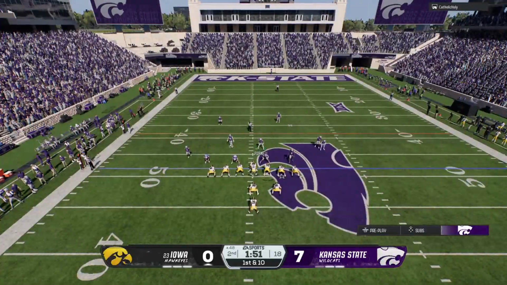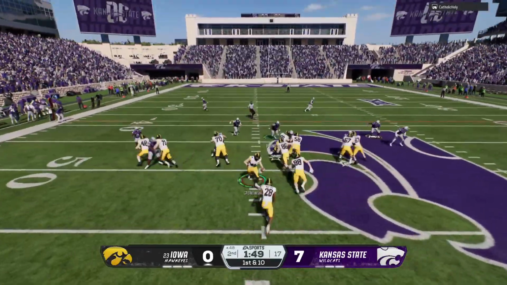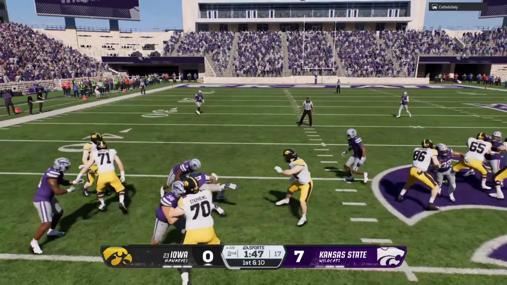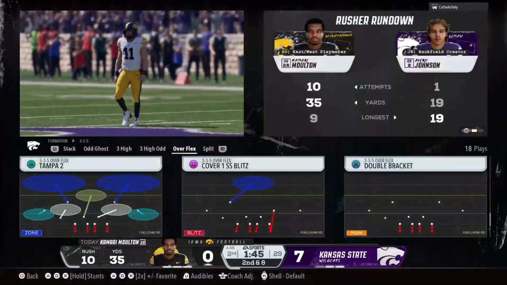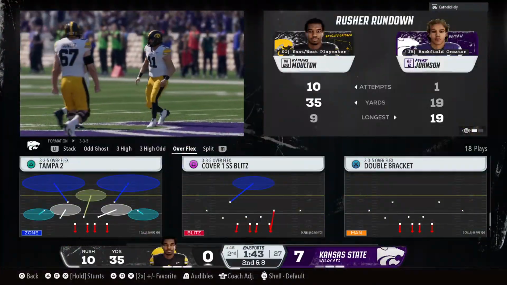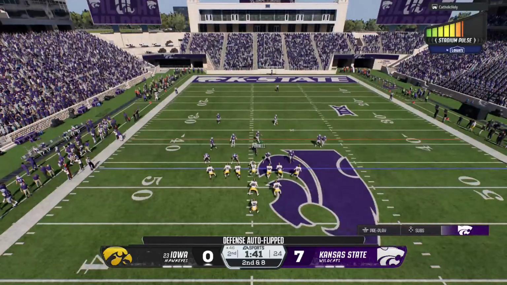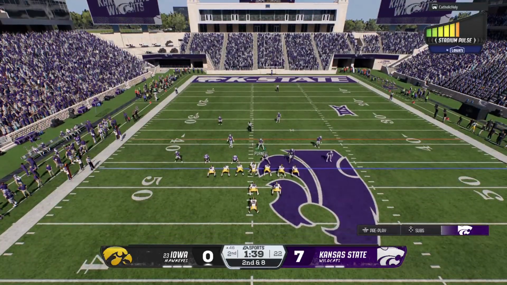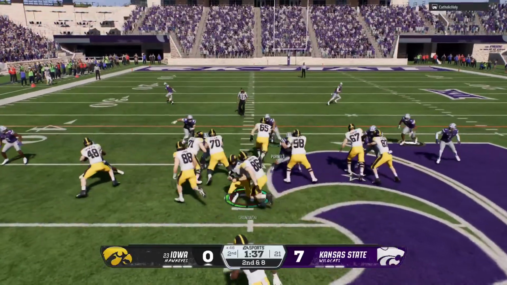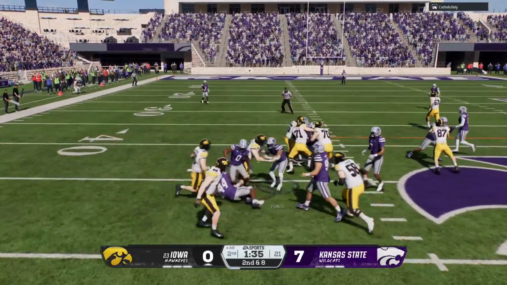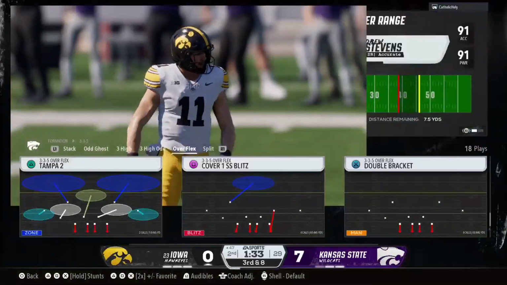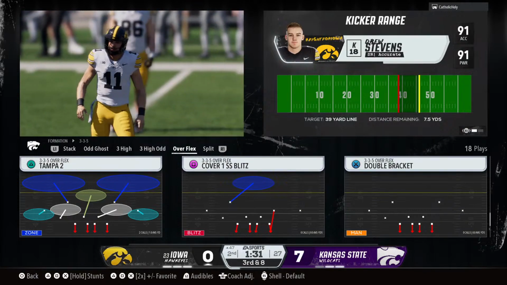The Hawkeyes kept this drive moving on the ground. Now back to work. Might as well give it to him again. And the defense doing a great job committing to the run. When you commit to the run like this, obviously, you can give up some plays in the passing game, but you got to stop the run first. They go to the ground. And maybe he'll get back to the line of scrimmage, but no more than that.